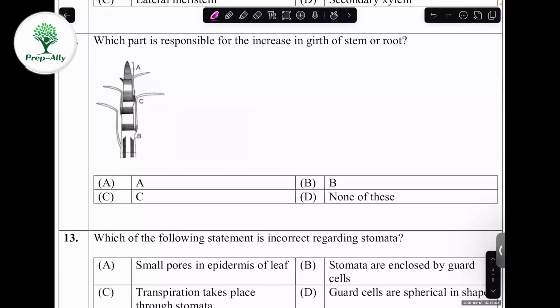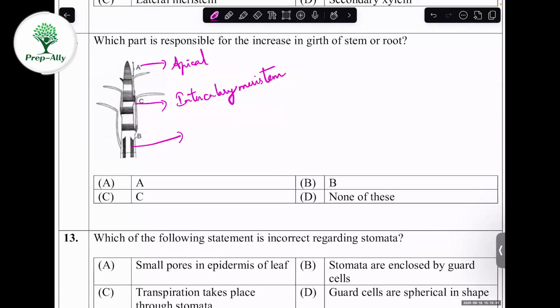12th question. Which part is responsible for the girth of stem or root? In the previous question we discussed that the lateral meristem helps in the girth of the stem, right? Now we have to know the location. This is apical meristem. This is intercalary meristem.